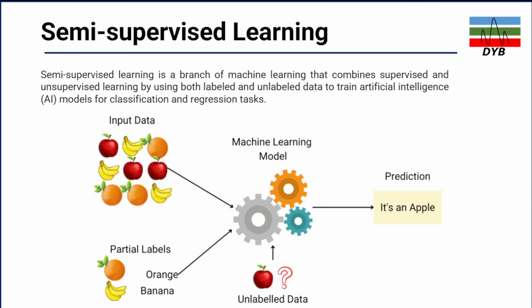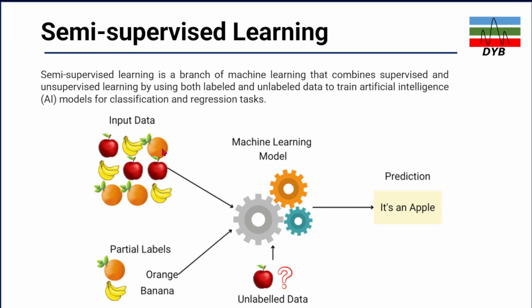The third type is semi-supervised machine learning. Semi-supervised machine learning is a branch of machine learning that combines supervised and unsupervised machine learning by using both labeled and unlabeled data to train the artificial intelligence model for classification and regression tasks. Let's say you have input data which is partially labeled.